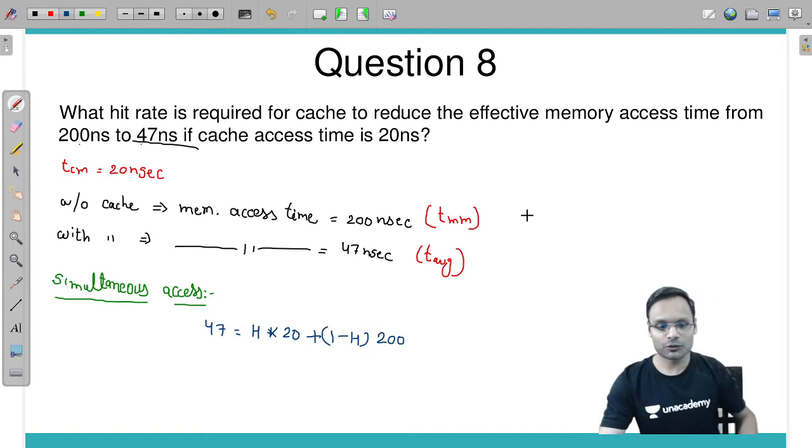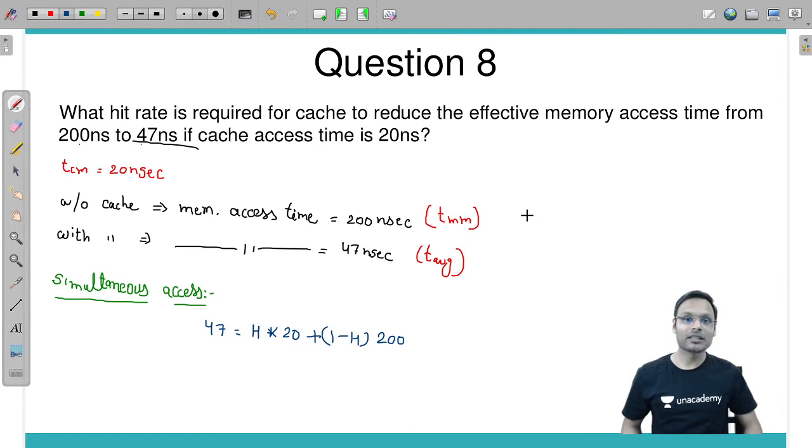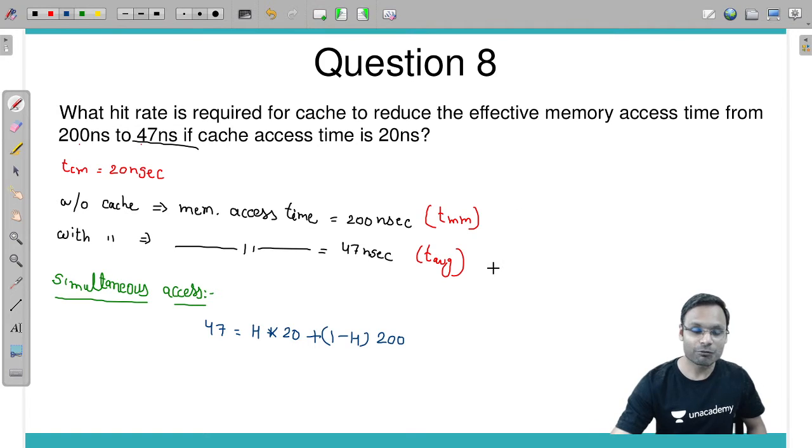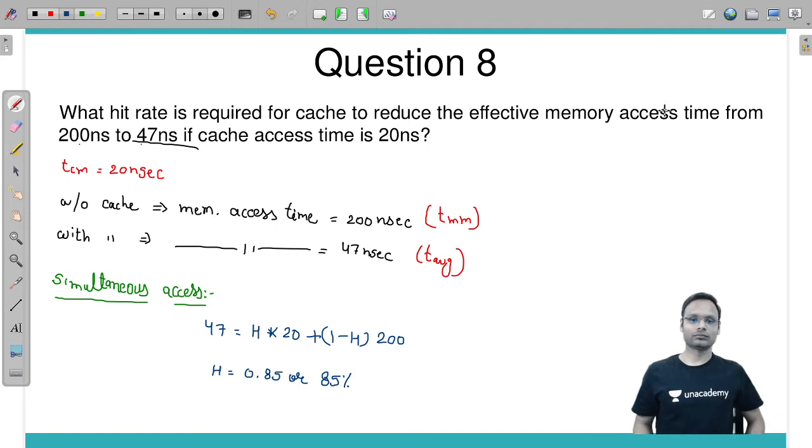Calculate the value of h from here. I want the answer from your end. If you solve the question, you will get h equal to 85% or 0.85. You will get an 85% hit rate from here.